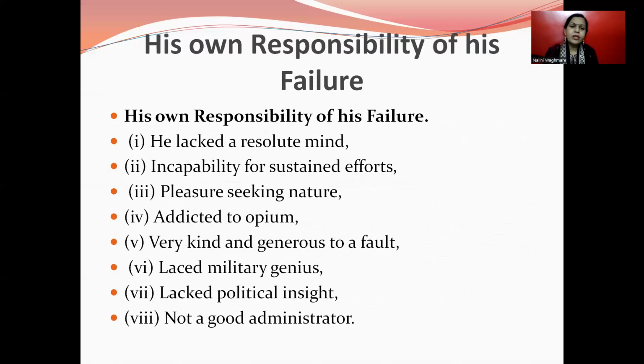Some historians mention his own responsibility for his failure: he lacked a resolute mind, was incapable of sustained effort, pleasure-seeking, addicted to fame, very kind, generous to a fault, lacked military genius and political insight, and was not a good administrator.